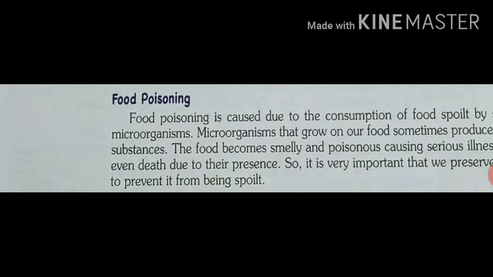Bacteria that cause food poisoning are Salmonella, Staphylococcus, and Clostridium. Fungi that cause food poisoning are Aspergillus and Penicillium. So it is very important that we preserve food to prevent it from being spoiled. Our next topic is food preservation.